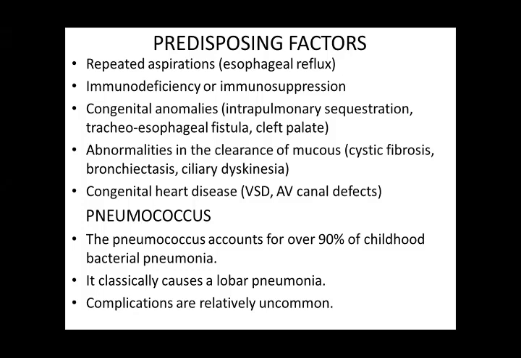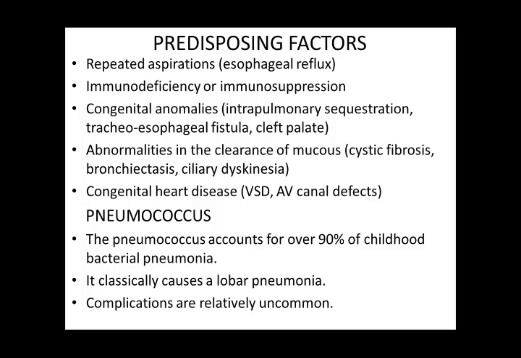In cystic fibrosis, the endobronchial secretions are very thick, so they are not easily removed by the child. And in bronchiectasis, a copious amount of sputum is formed, which is also not excreted by the child. And in ciliary dyskinesia, the ciliary activity is deficient. That's why the patient is getting recurrent attacks of pneumonia.